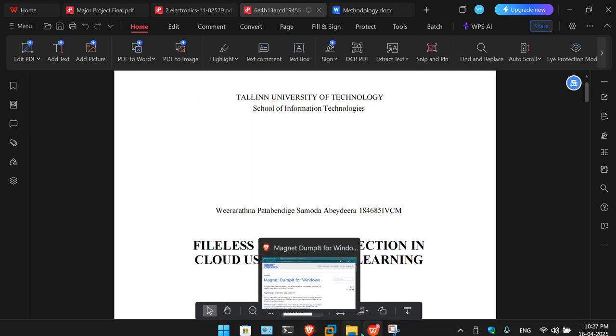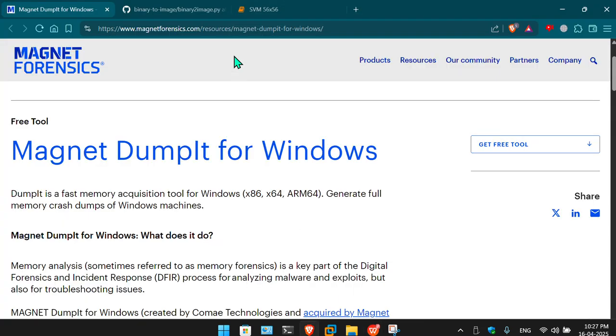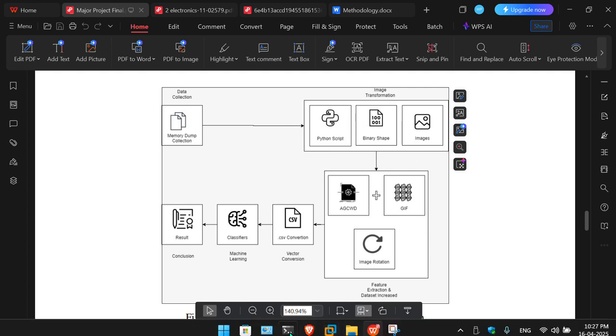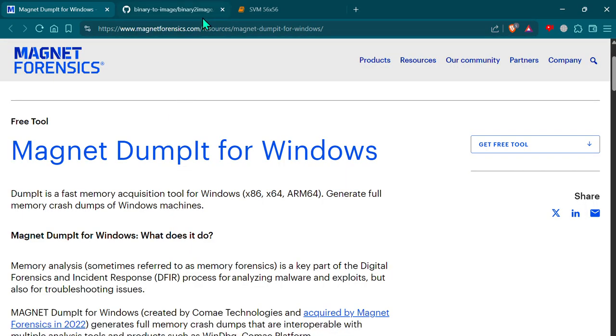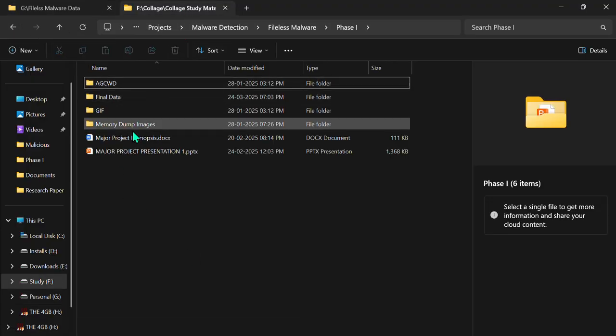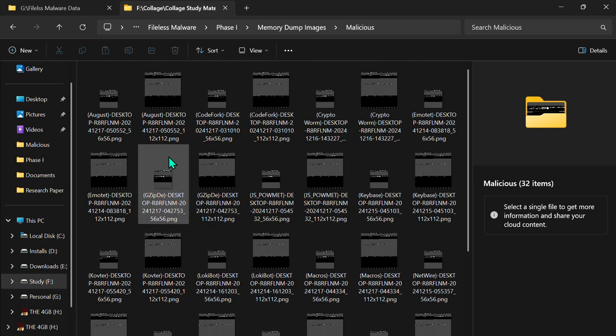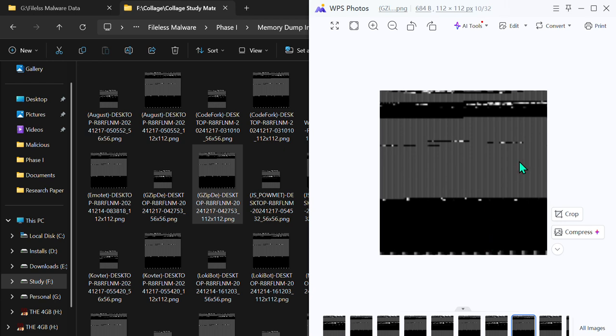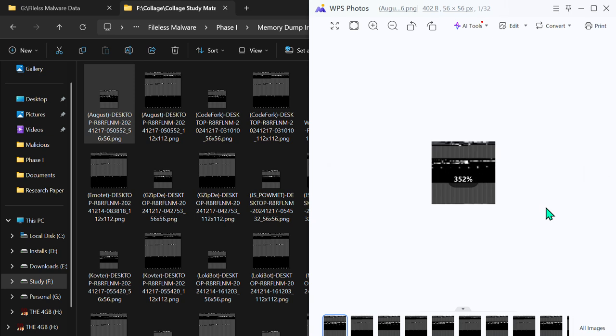After that, we have transformed those fileless malware memory dumps and benign memory dumps into images. For that, we have taken help of this Python tool known as binary to image. And these are the samples of the image conversion from the memory dumps. And we have converted two resolution images from a single memory dump file. So this is 112 into 112, and this is a sample of 56 into 56 of a single file.